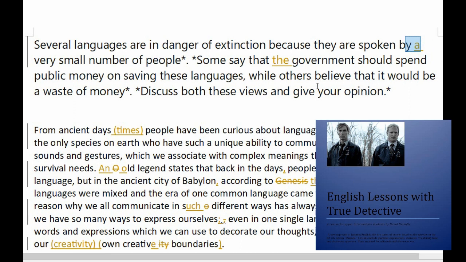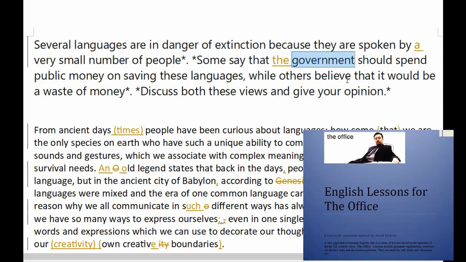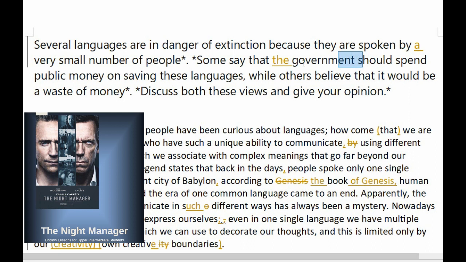Some say that the government should spend public money on saving these languages, while others believe that it would be a waste of money. Now we need the government simply because government is singular and countable. Yeah, it's not often used uncountably. I can't actually think of an example of when we'd use government uncountably. It's always a government, the government, and so you need an article there when it's singular. You can't leave it with nothing. So we need the government, or governments if you mean governments in general, you know, all governments. Some say governments should spend public money.